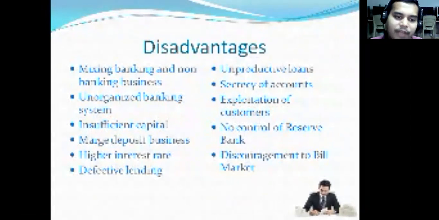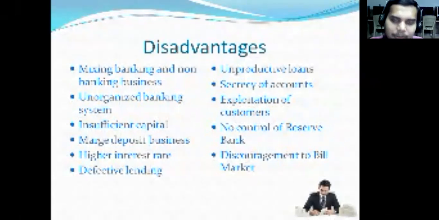Simple example: I am a businessman and a customer has approached me and purchased 10 lakh worth of goods, but he is not paying any rupee. But he has asked me to draft a bill, and I have drafted a bill on that particular customer. And in order to run my business, I am discounting this bill in the bank. That is called discount of bill.